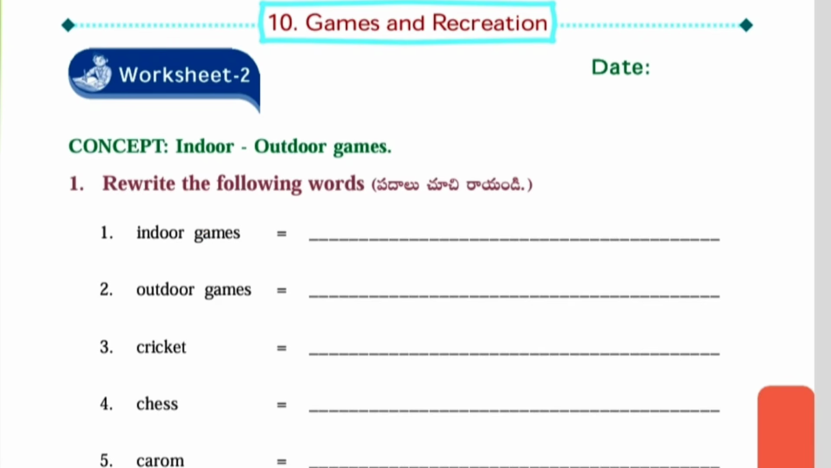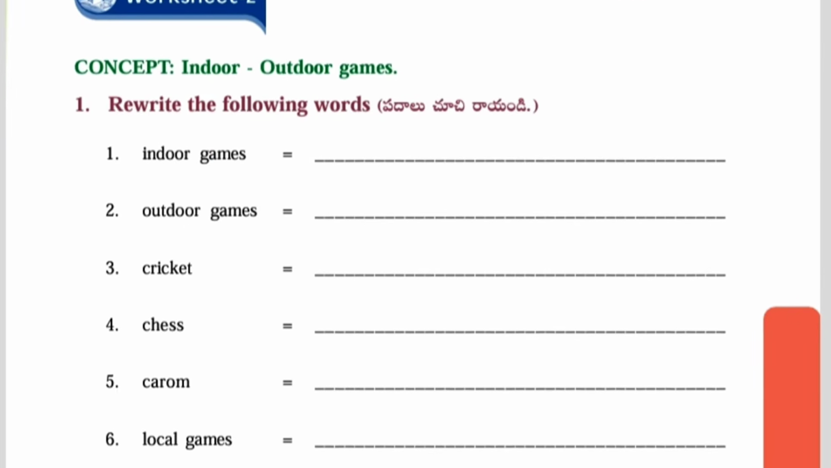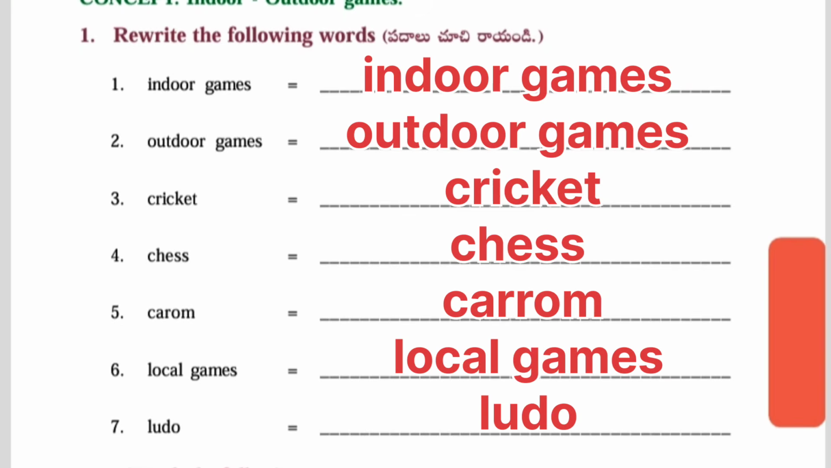Worksheet number 2. Concept: indoor, outdoor games. First one, rewrite the following words. Indoor games, outdoor games, cricket, chess, carom, local games, ludo.